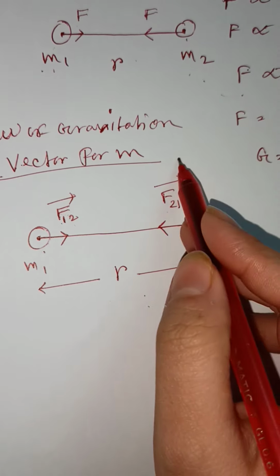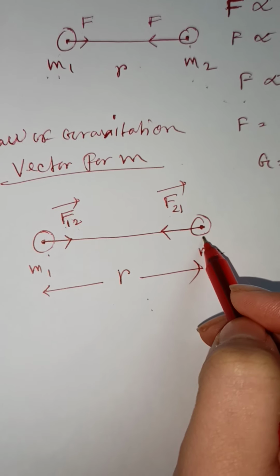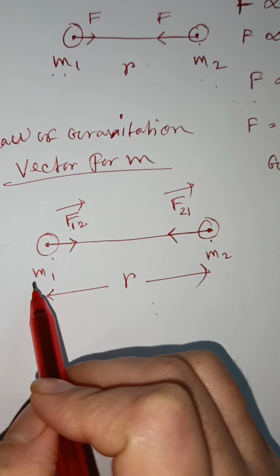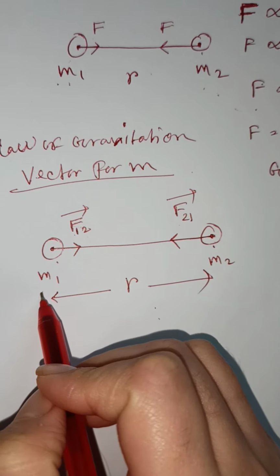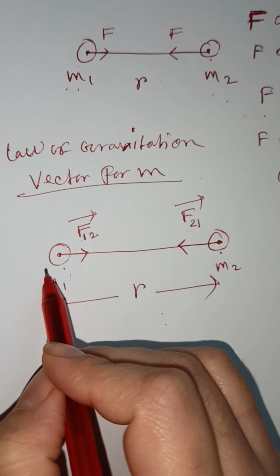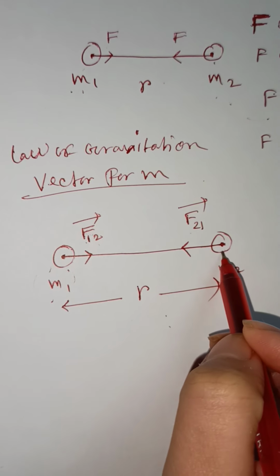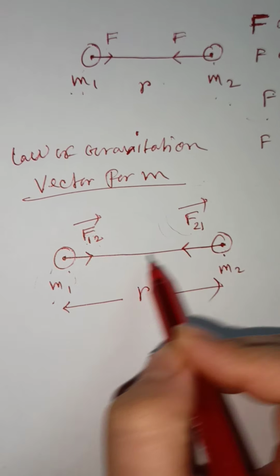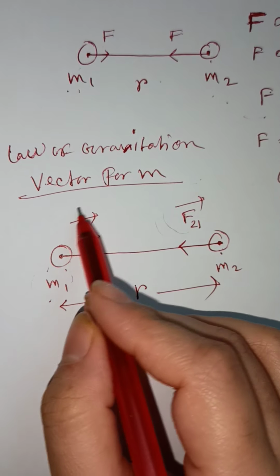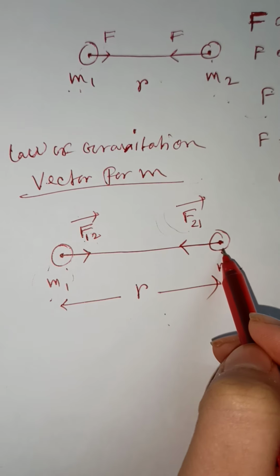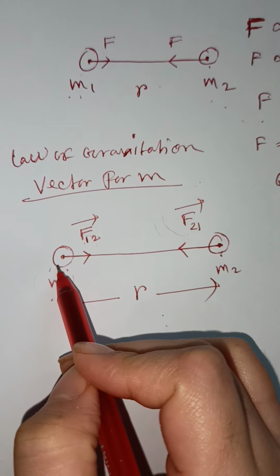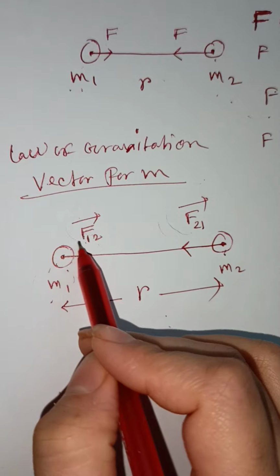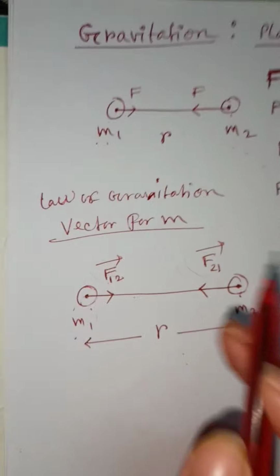That means this is the force on this mass by this mass. That means m1 mass attracts this m2 mass by applying this force along this direction, and this indicates m2 mass attracts this m1 mass by applying this force along this direction.